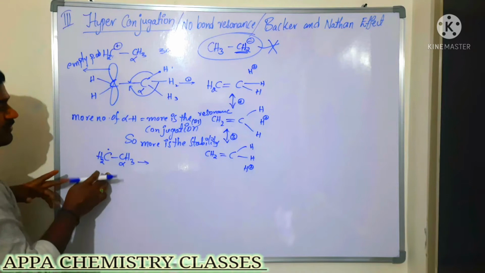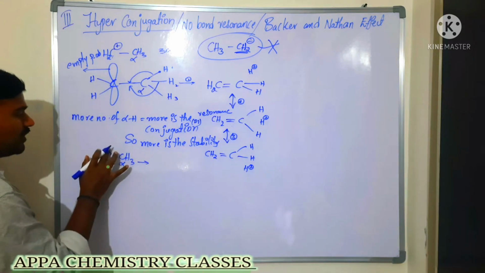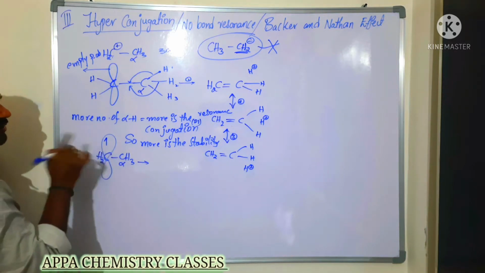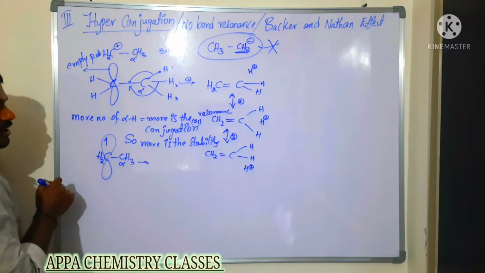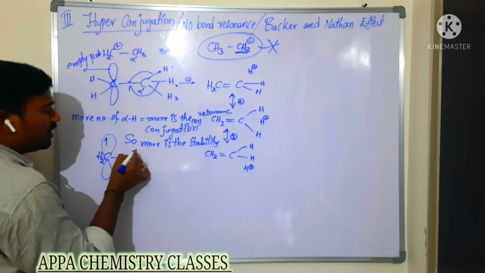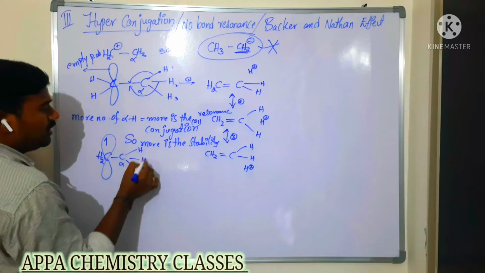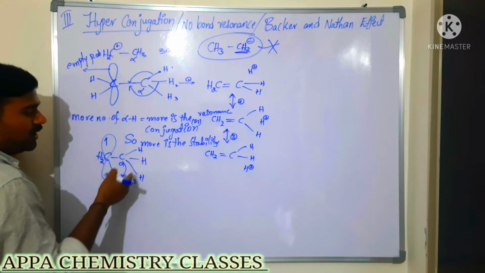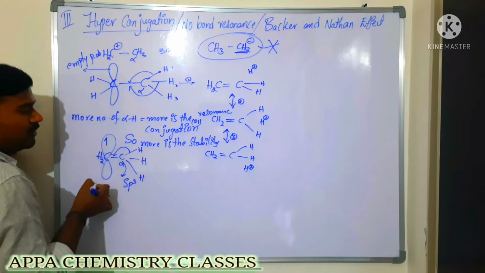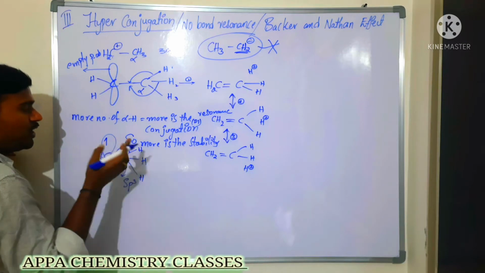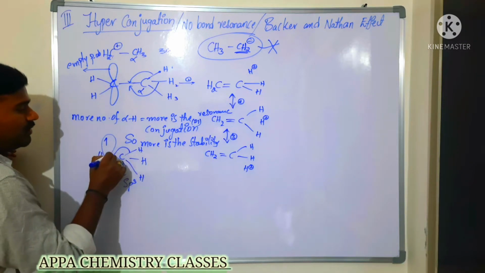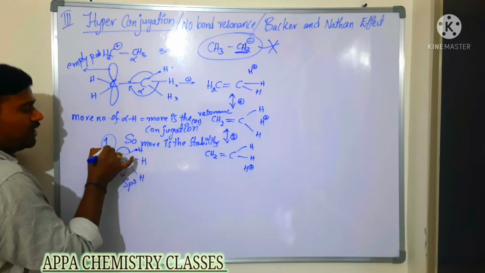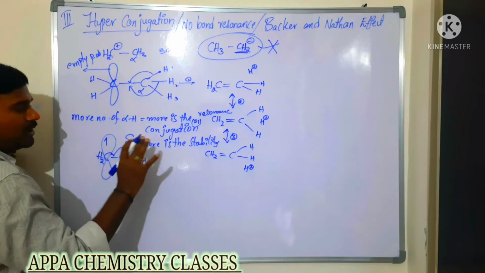Is that clear? Now in the case of free radicals, this carbon is a free radical, in the sense this carbon has only one electron. So it is also electron deficient. Then what happens? This alpha carbon containing hydrogens, the sigma electrons of the sp3 carbon, will be involved in delocalization. Here it won't require 2 electrons, it requires only 1 electron, so we represent it with a fishhook arrow. So this hydrogen electron only will be involved here, and the carbon electron is not involved.